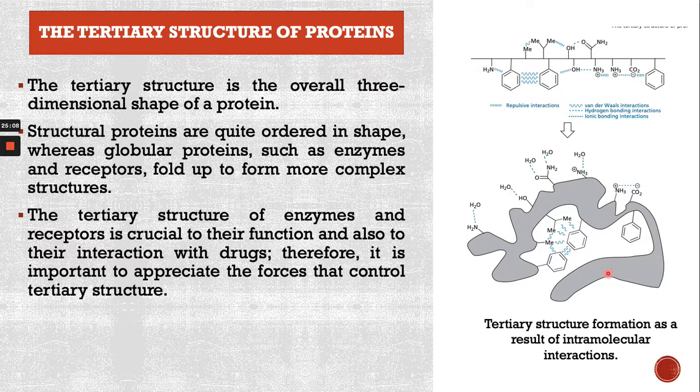That's why it is called the tertiary structure. The tertiary structure of the protein and the receptor is crucial to their function and also to their interaction with the drug.